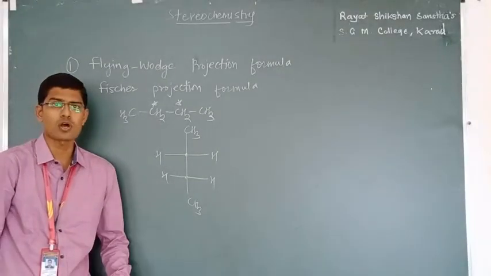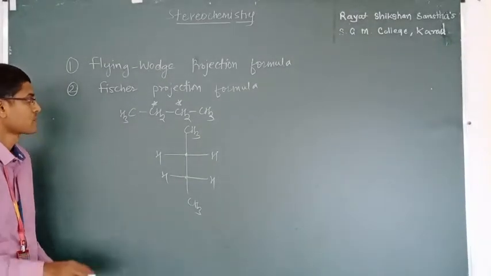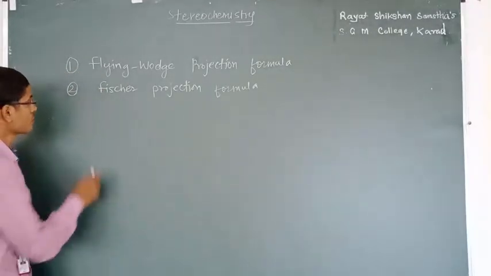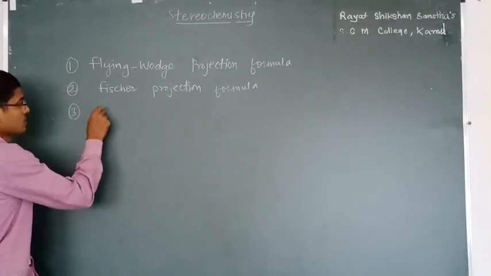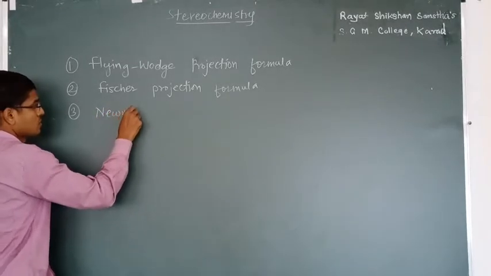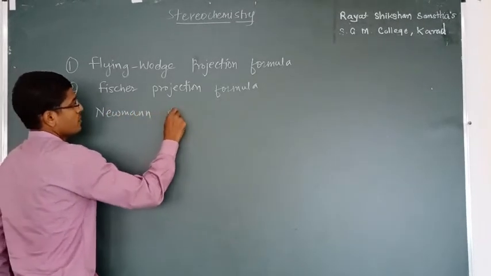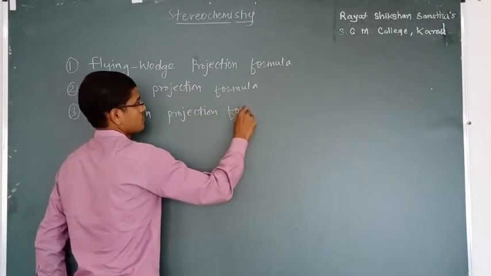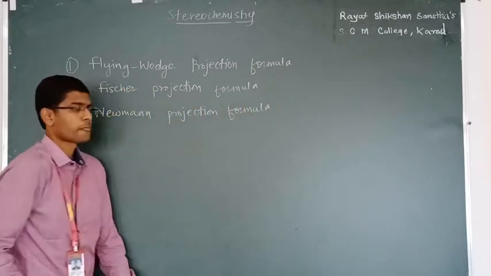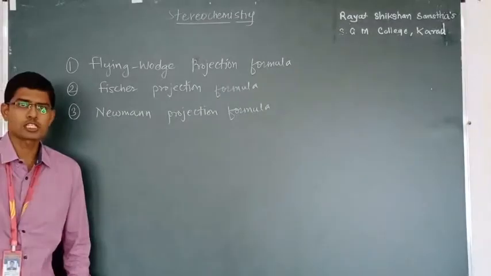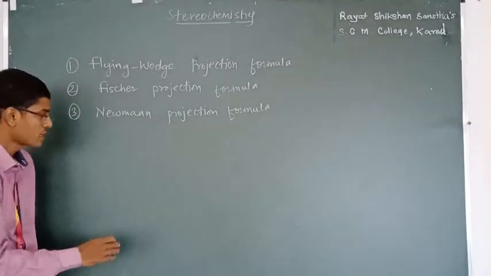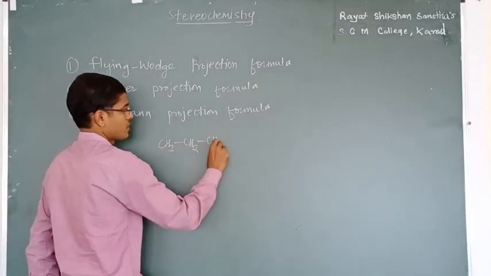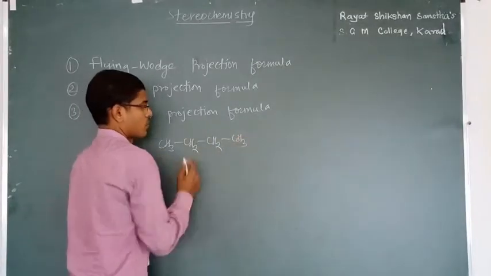Second formula to draw an organic molecule. Third projection formula: Newman projection formula. How is Newman projection formula drawn? Similar to Fischer projection formula, let's take the example of butane.